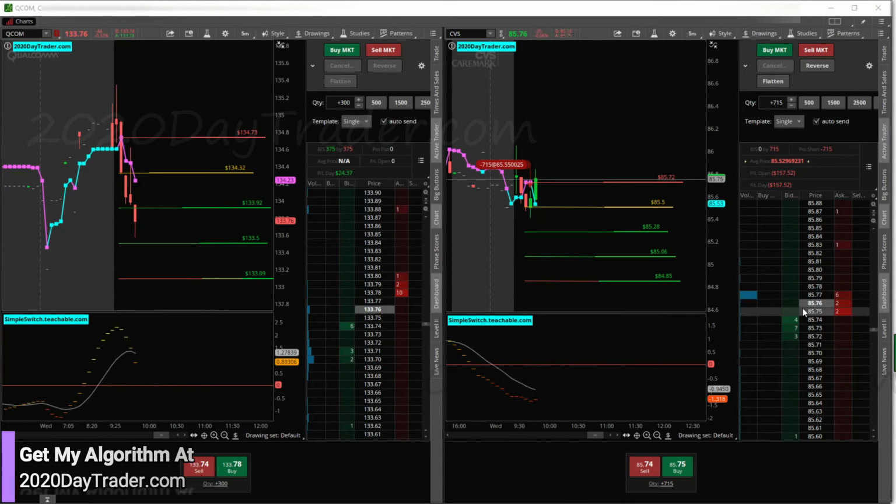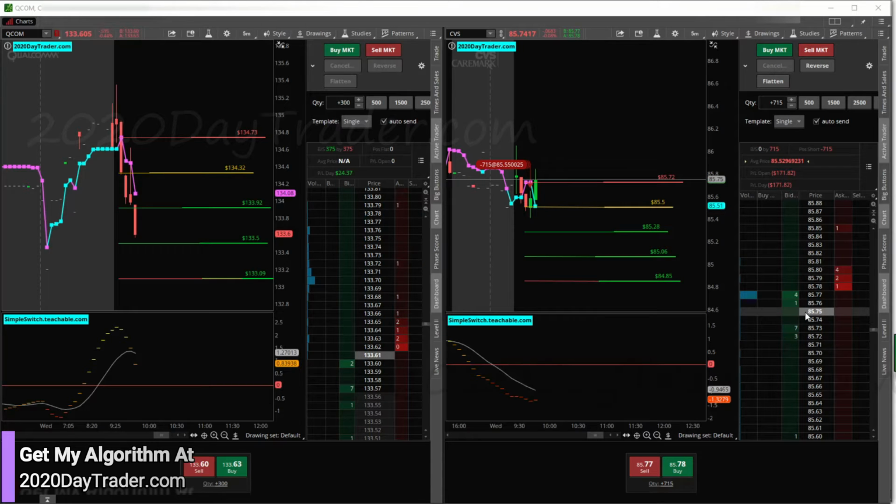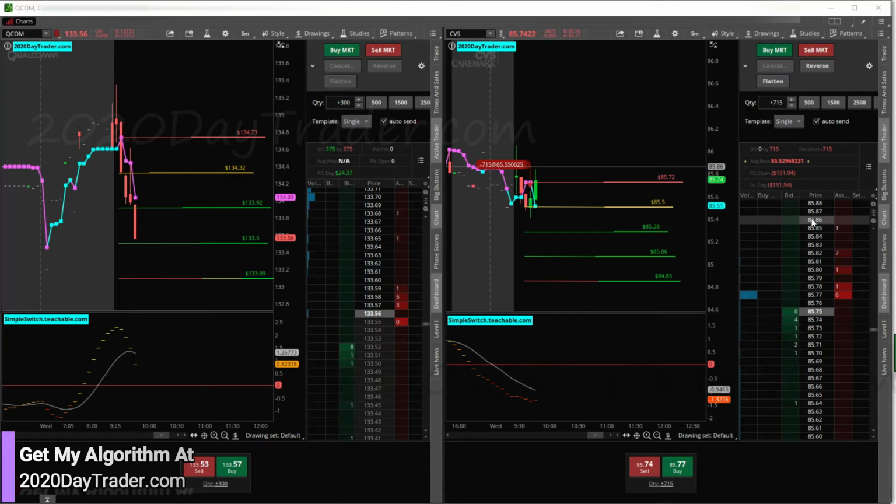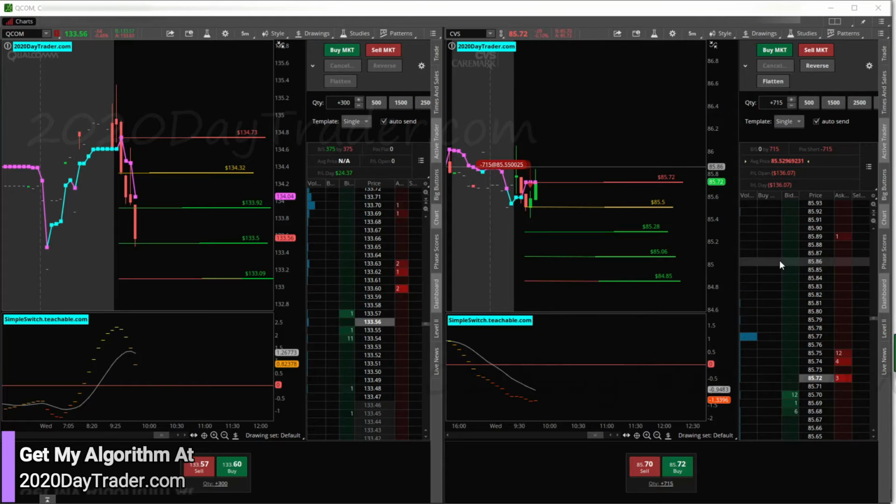Okay, I just realized I didn't have my stop in for CVS. Maybe that's a good thing. But we need to speed bump this thing. So I'm just going to hit reverse my trade here in just a second. Maybe we got lucky not having a stop in. I'll take luck. So for now, just because of the way that candle did that, I'm going to go ahead and put my stop above that candle.